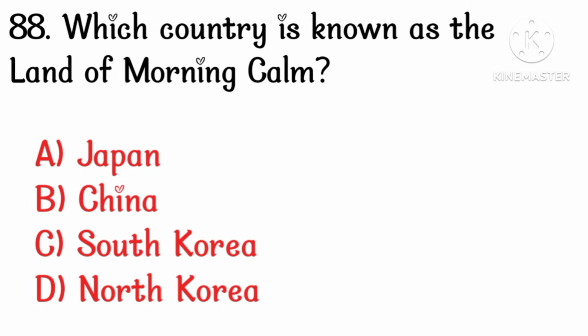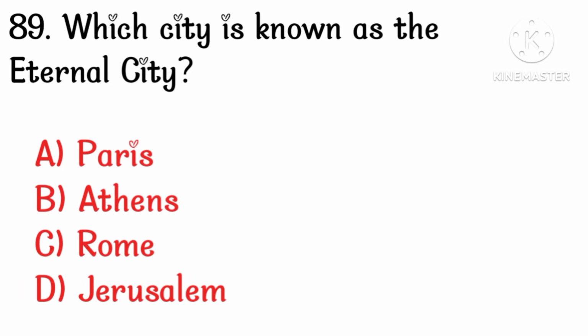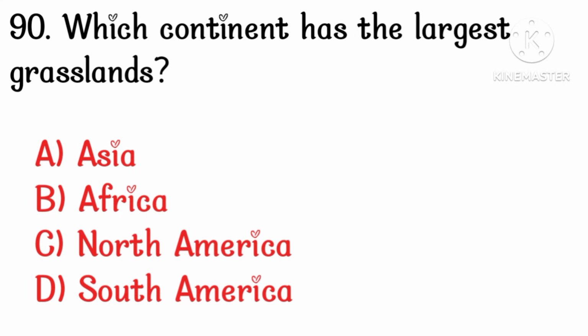Which country is known as the land of morning calm? Option C, South Korea. Which city is known as the Eternal City? Option C, Rome. Which continent has the largest grasslands? Option D, South America.